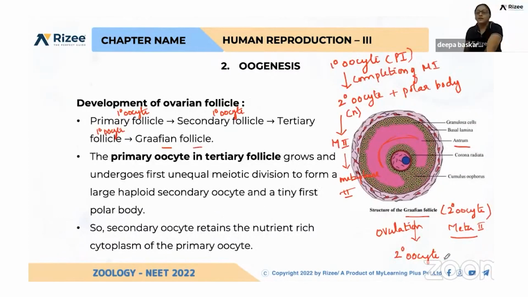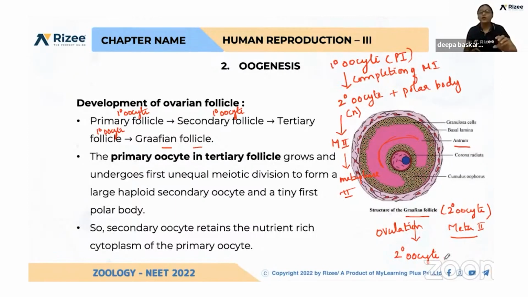Yeah. See here, before birth itself, all the oogonia will be formed, inside the womb itself. And after birth, there is no possibility of formation of oogonia in a female. There are 4 lakh oogonia formed when the fetus is inside the mother's womb.